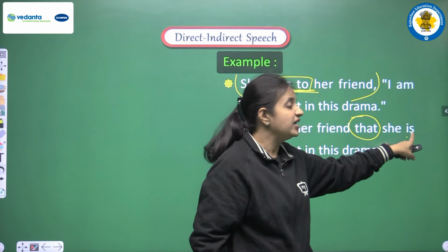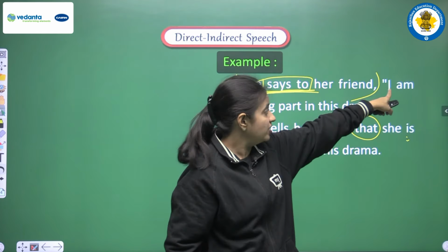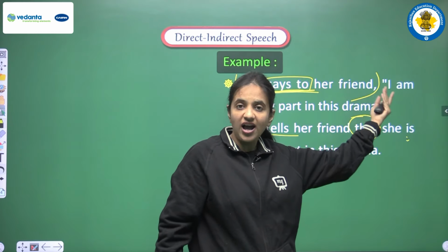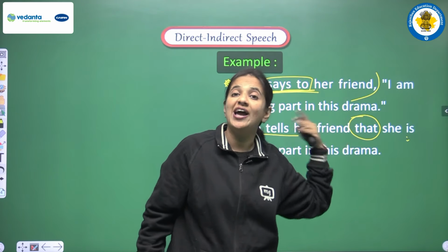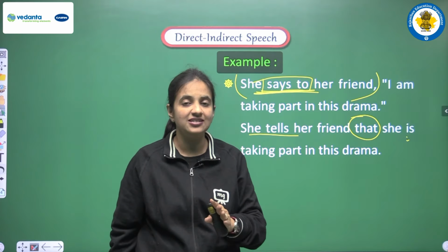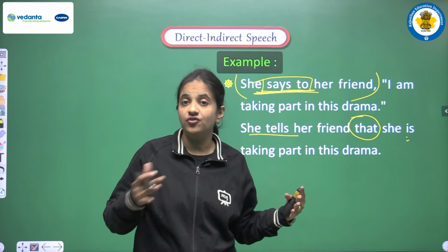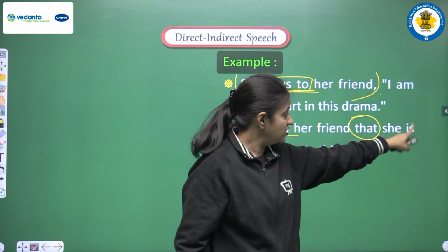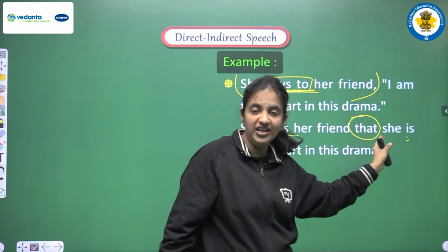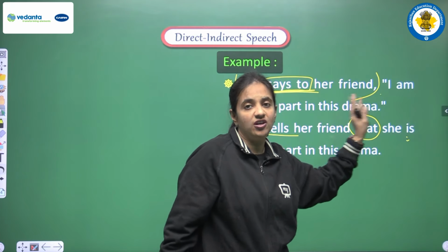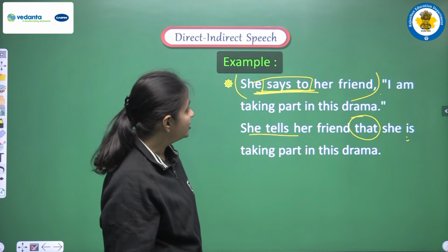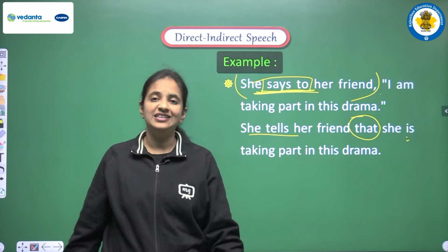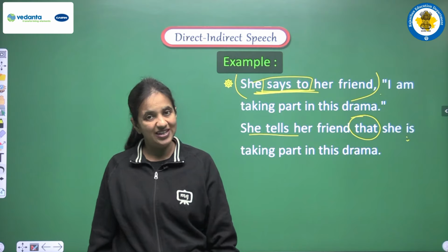We are just converting am to is. Why? Because here we were having I, so for I we were having am, but when we are converting I into she, why we are converting, that we will discuss when we discuss the changes of the pronoun. But right now just focus on the tense. So when we are having she, we are using is because of she, and the sentence will be, she tells her friend that she is taking part in this drama. Okay.